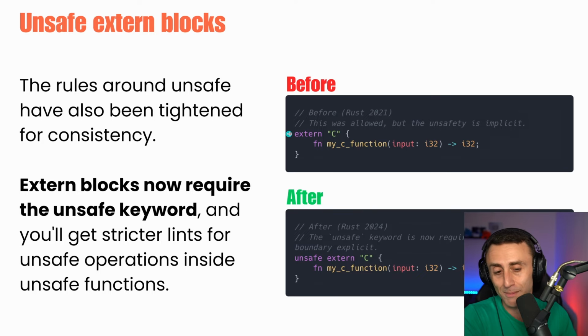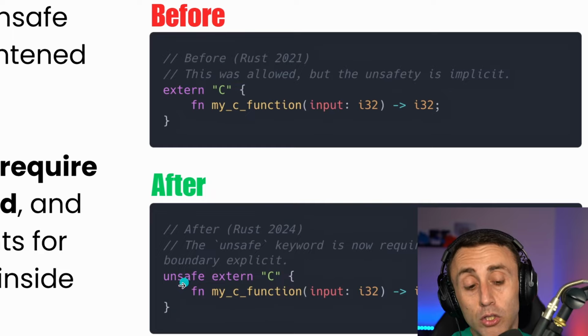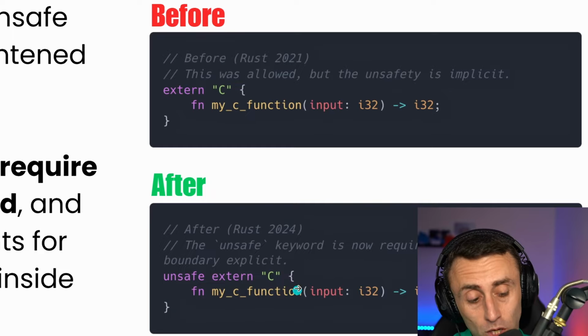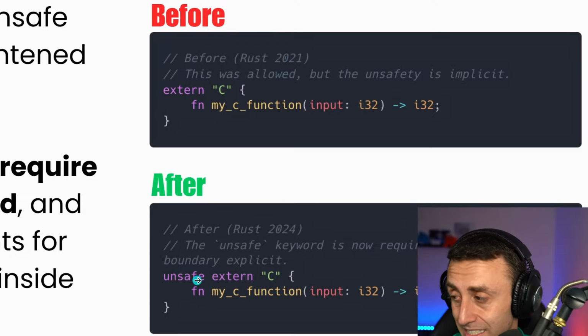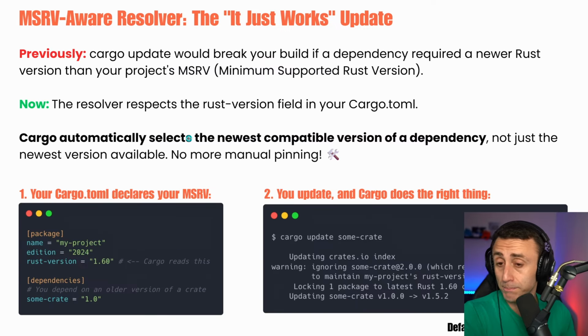It was not needed, because extern C implied unsafe, but at Rust they don't want to imply things. So now you have to type unsafe extern. This block will be super clear, even to people who are not that used to Rust, that this is unsafe Rust.